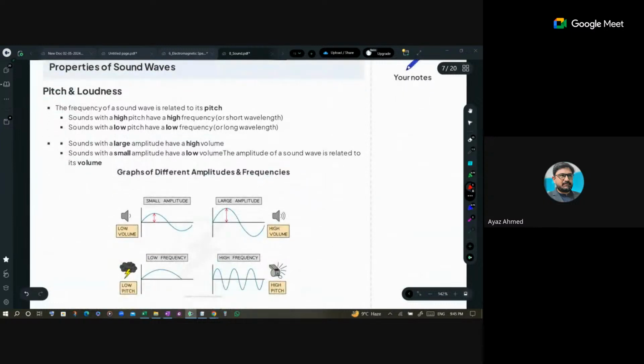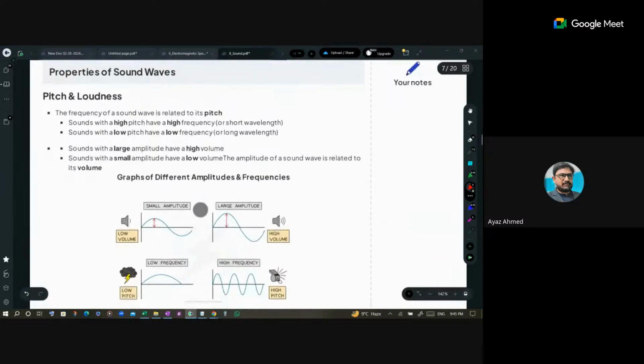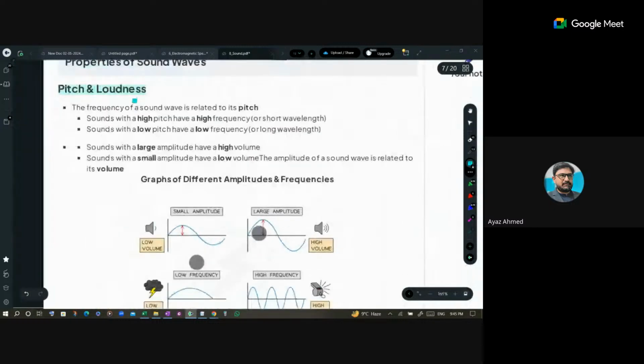Okay, so after that we have the characteristics of sound, properties of sound wave. So when we talk about characteristics of sound wave, actually we mean that there are some properties by which we can differentiate the sound from one another. So main properties of the sound are pitch and loudness, which are actually in the syllabus. There was a timbre as well, but that has been excluded now.